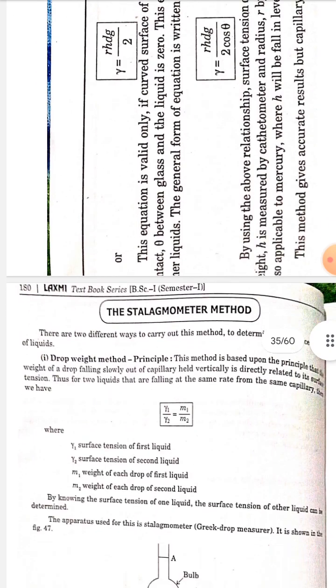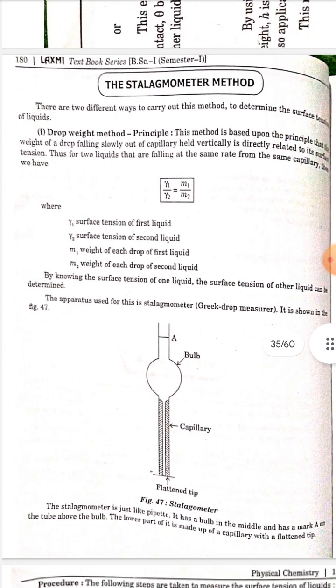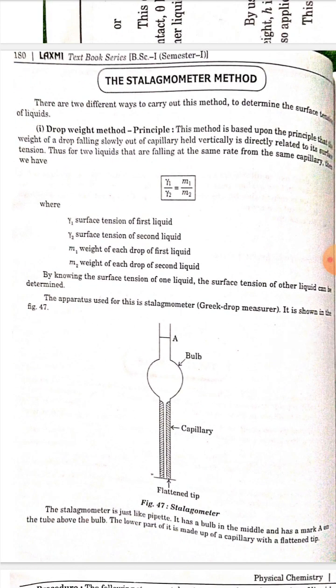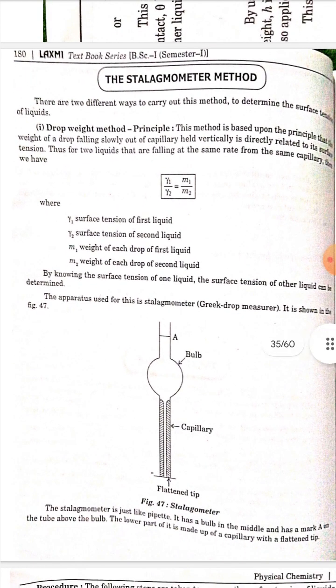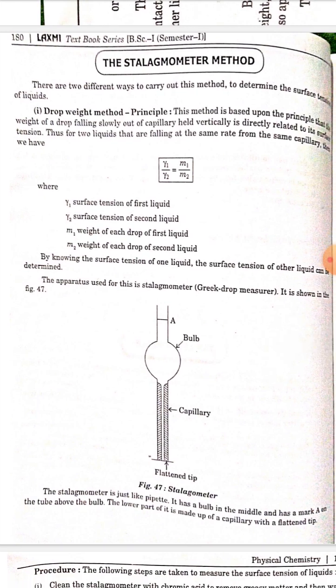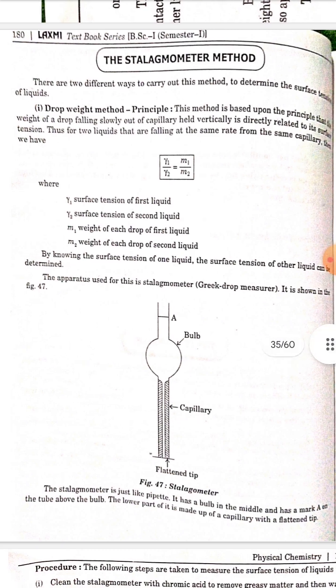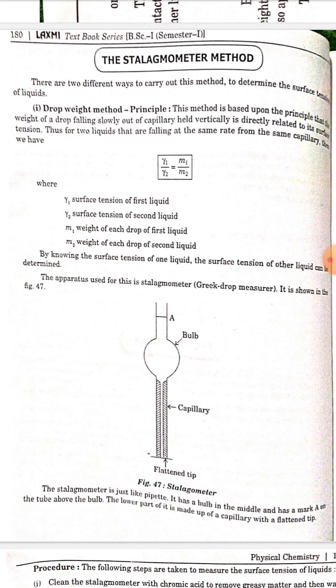The stalagmometer method. There are two different ways to carry out this method to determine the surface tension of a liquid. Number 1. Drop weight method. Principle. This method is based upon the principle that the weight of a drop falling slowly out of a capillary held vertically is directly related to its surface tension.